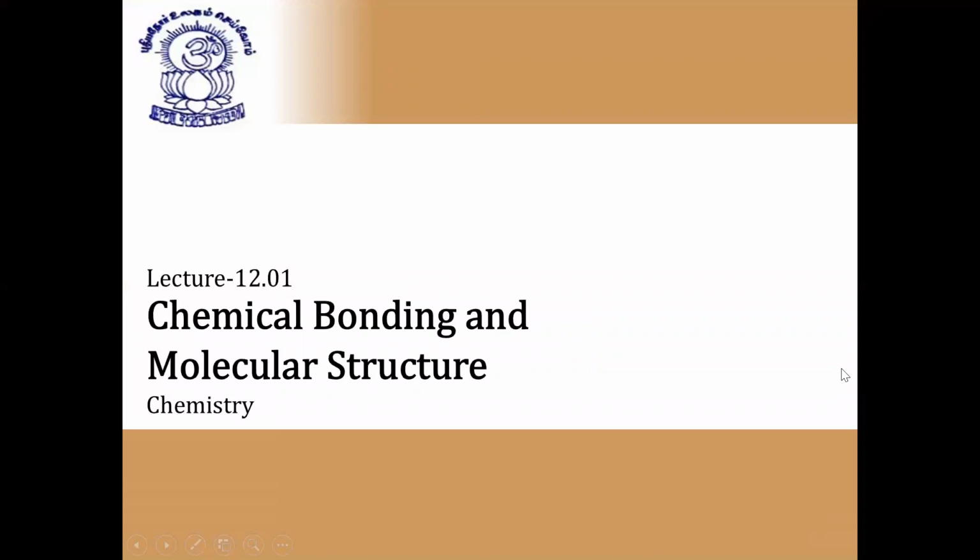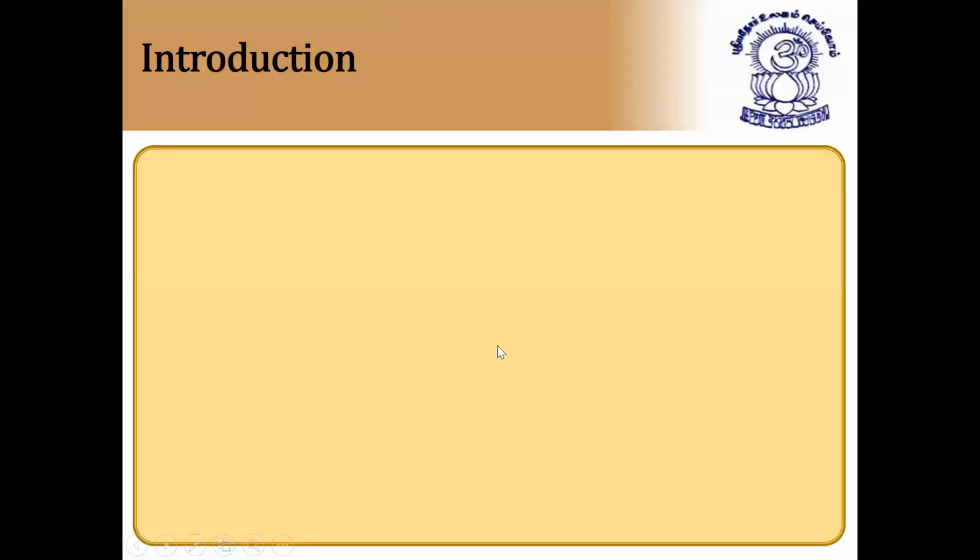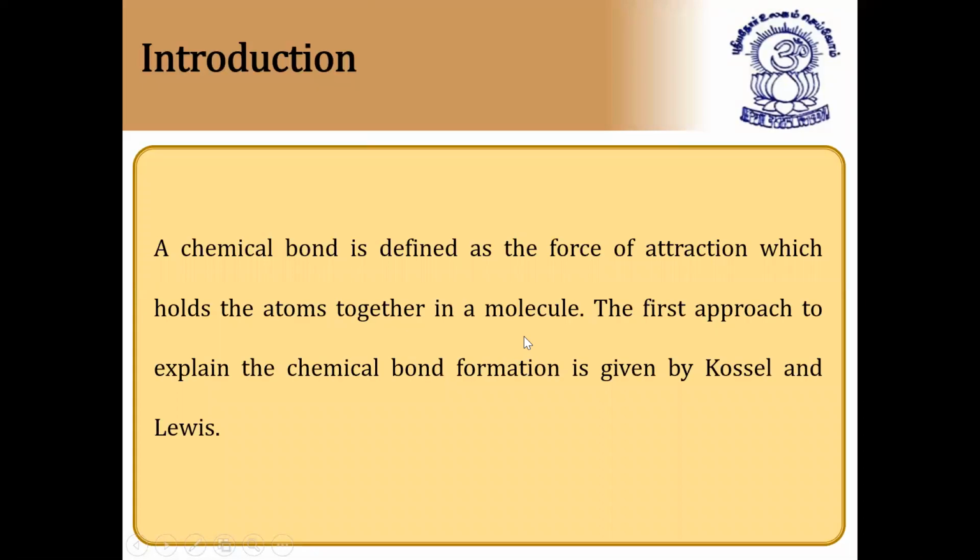Coming to chemical bonding and molecular structure. In this chapter, we are going to learn about different types of bonds, with what force the atoms attract each other. That only we are going to discuss. Coming to the introduction: a chemical bond is defined as a force of attraction which holds the atoms together in a molecule.